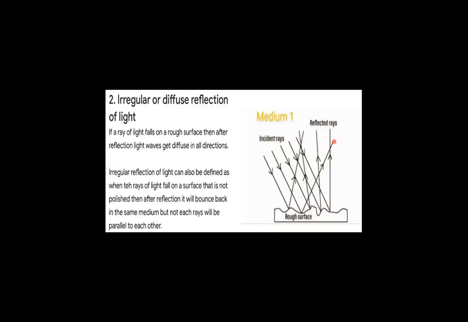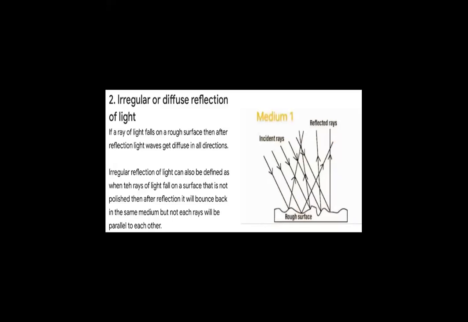The reflected rays are not parallel to each other. Similarly, you must have experienced that a wall surface appears to be very plain. Why? Because when the incident rays are parallel, all the rays of light are parallel to each other. This is the reason why the wall surface appears to be smooth.